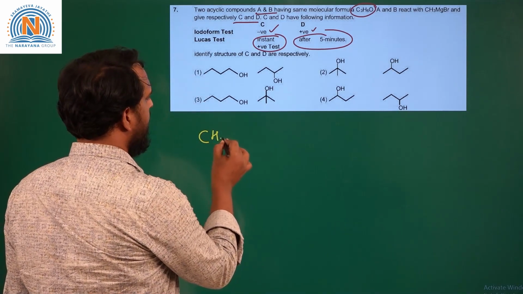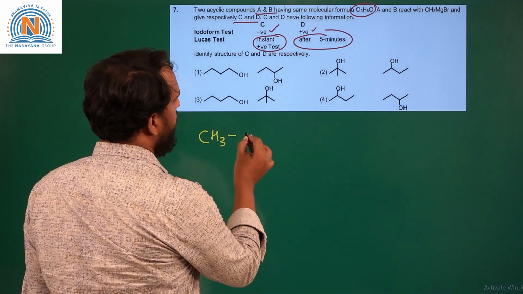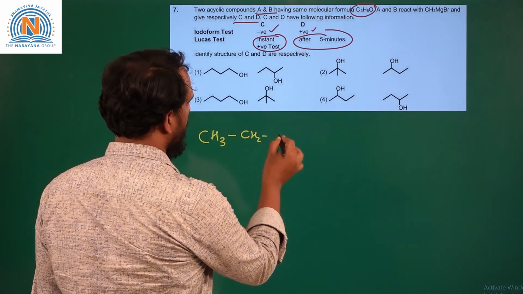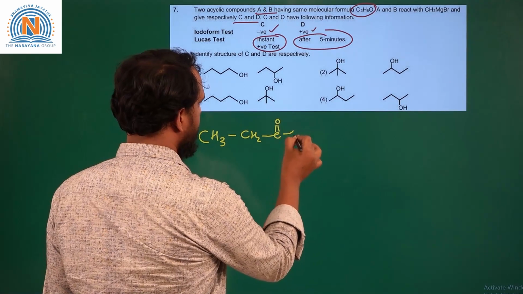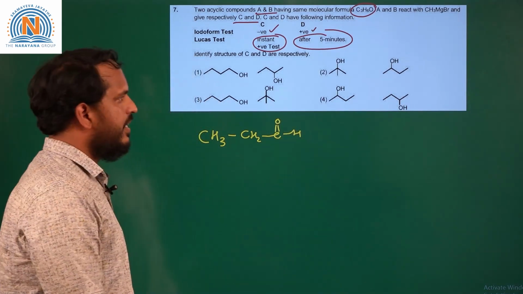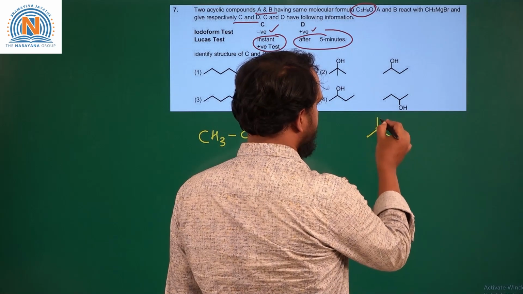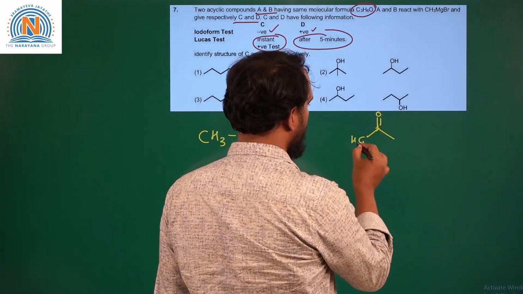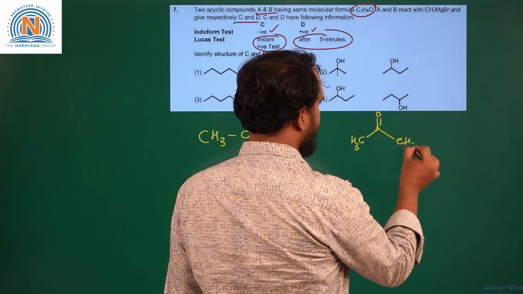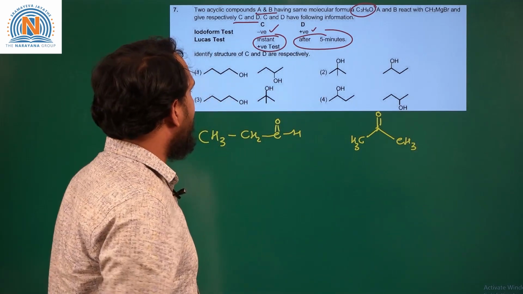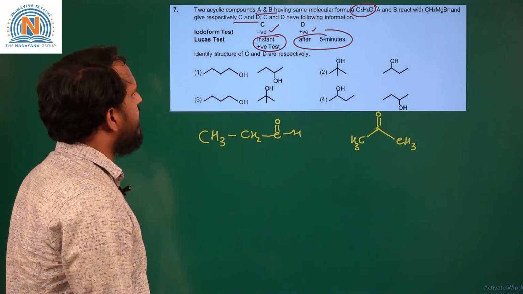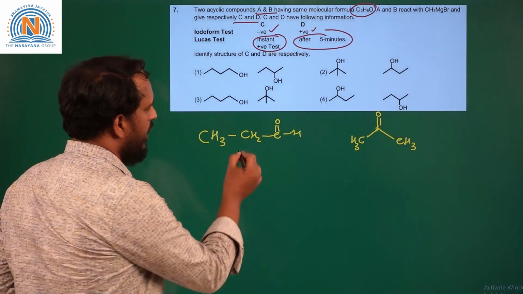One is CH3CH2CHO, that is an aldehyde, or we can write a ketone, that is CH3COCH3.